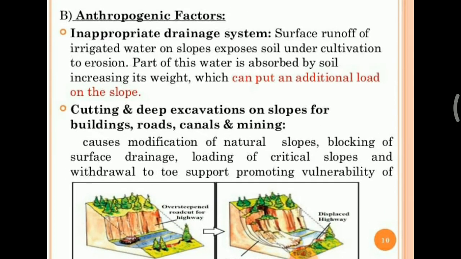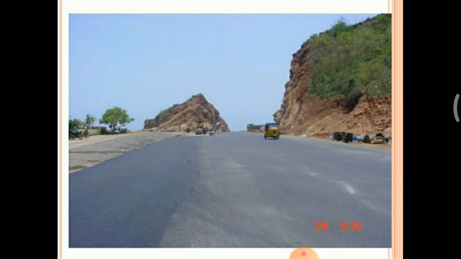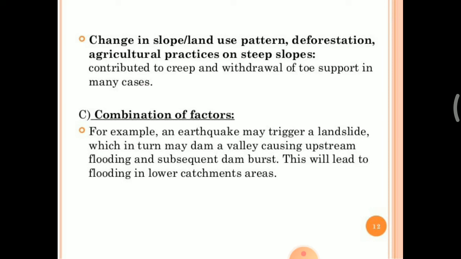So this is also one of the main anthropogenic factors. We can see here the toe of the hill gets cut due to road construction, and the slope becomes unstable, due to which a landslide may occur in the future. The change in the slope and land use pattern, also deforestation and agricultural practices on the steep slopes, contributed to creep and the withdrawal of toe support in many cases.